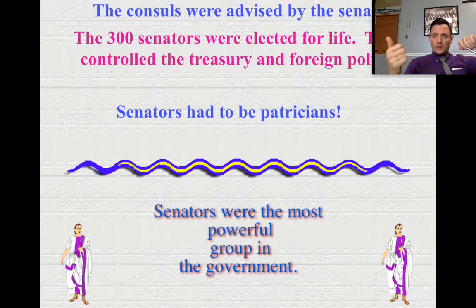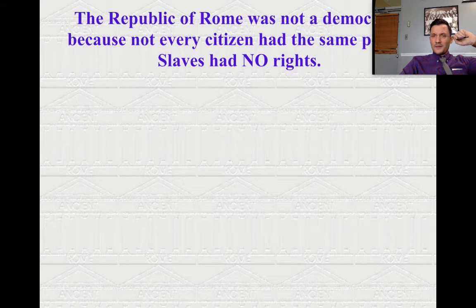They initiated laws, they debated laws, they passed laws, they sent the army, they did all of these things, and it's a group of 300 patricians. No plebeians allowed, right? So, this is very unfair. The Roman Republic was not a democracy because not every citizen had the same power, and slaves had absolutely no rights, right? This is one of those conflicts we talked about early on with the conflicts of early Western civilizations, right?